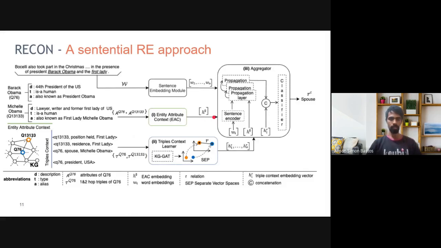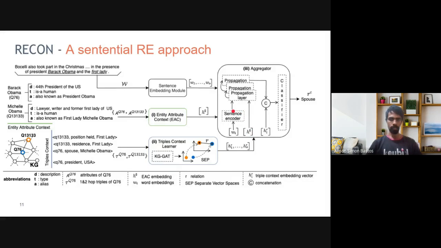The output of the EAC module is then fed to the aggregator. For the KG triple context, we feed the triples in the neighborhood of the entities being considered. We use the KG-GAT and learn the embeddings in separate spaces. The triple context learner module is pre-trained, and the embeddings are then given to the aggregator.